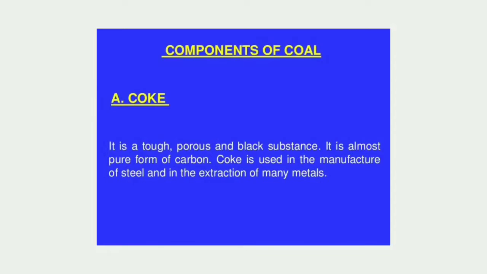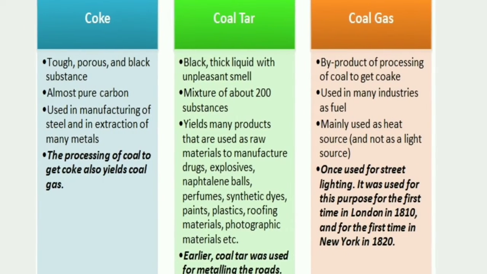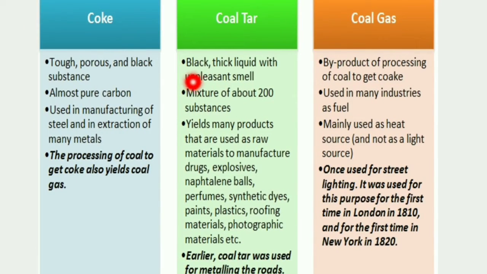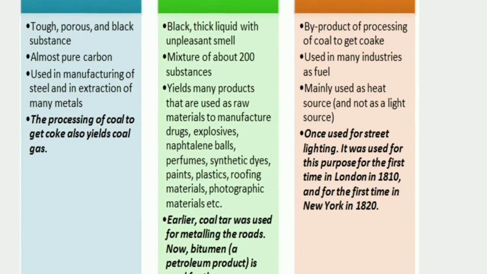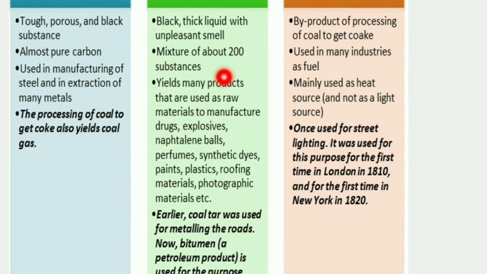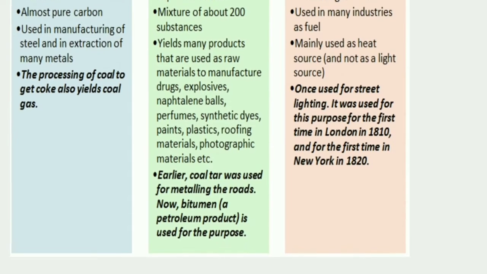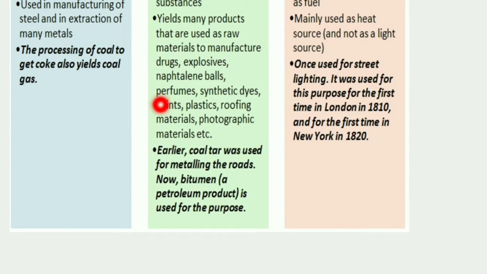It is almost a pure form of carbon. Coke is used in the manufacture of steel and in the extraction of many metals. Coal tar is a black, thick liquid with an unpleasant smell, and it is a mixture of about 200 substances. It yields many products that are used as raw materials to manufacture drugs, explosives, naphthalene balls, perfumes, synthetic dyes, paints, plastic, roofing material, photographic materials, etc.